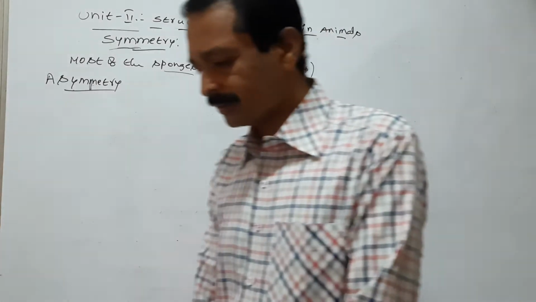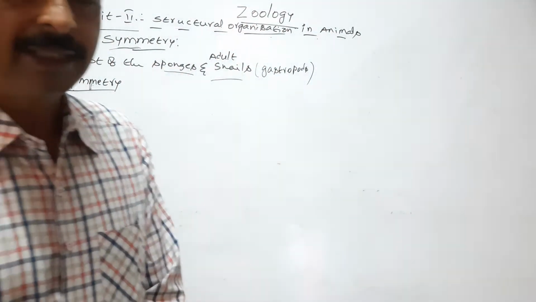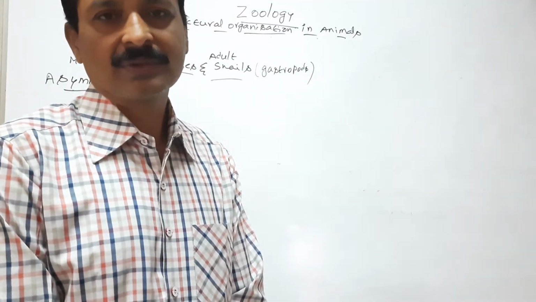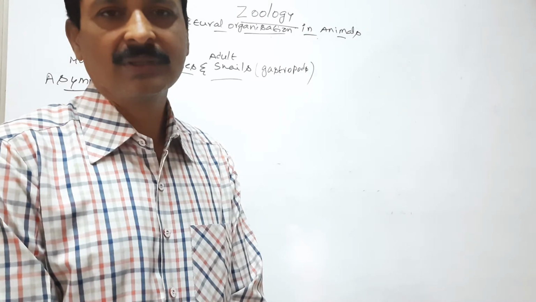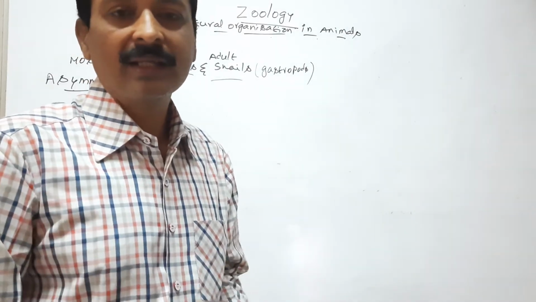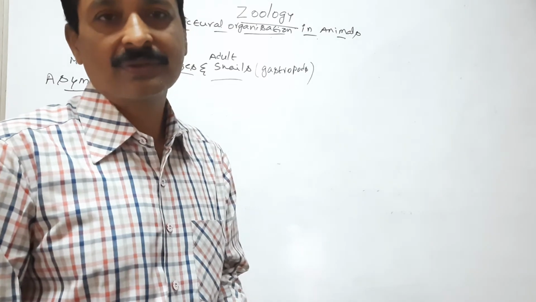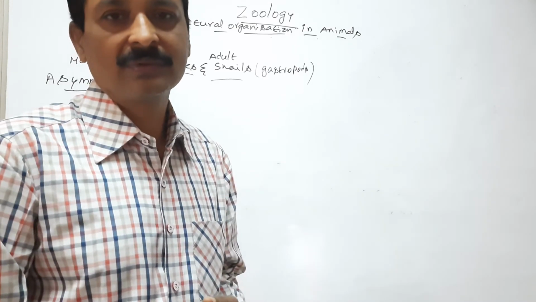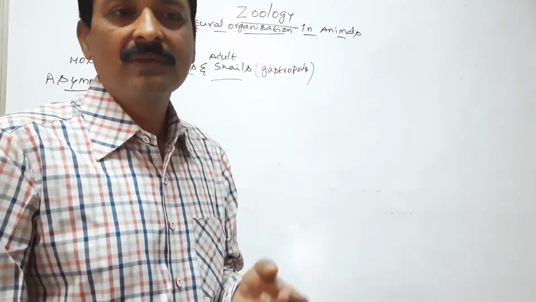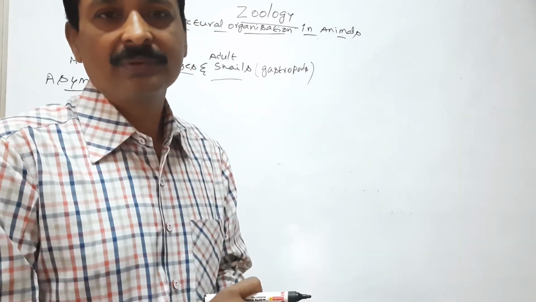For example, human beings are symmetrical organisms. In the symmetrical animals, the complexity of the body is well developed.